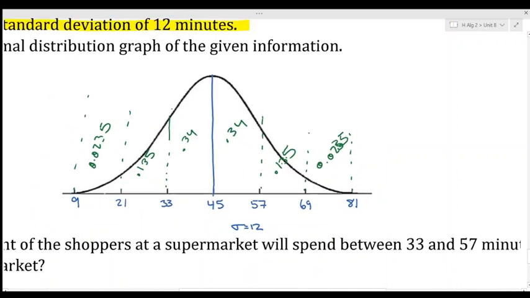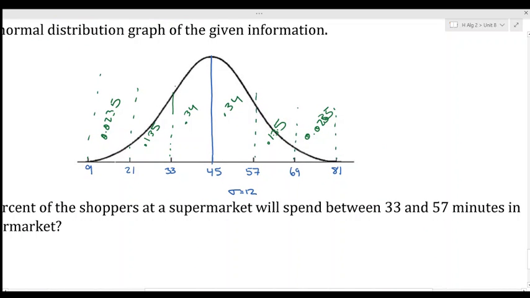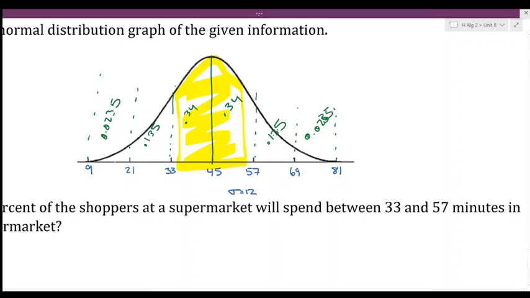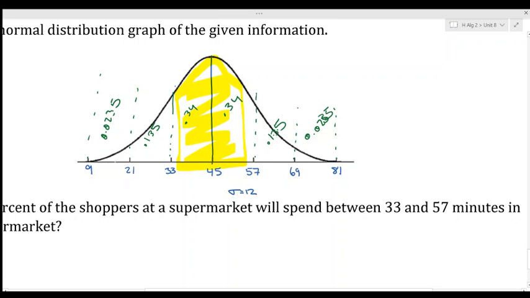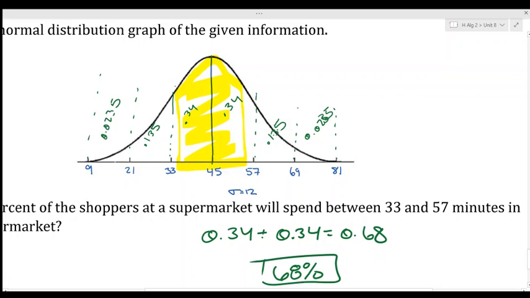Now, we are asked, once again, between 33 and 57 minutes. So that's within our first standard deviation. What's the percentage of your first standard deviation? If you memorize it, you know it's 68, or you can add 0.34 plus 0.34, which gives you 0.68, which is our 68%. So that's in our first standard deviation.